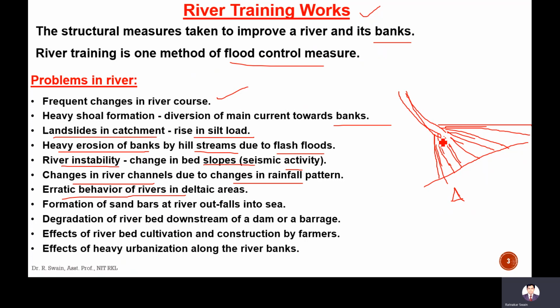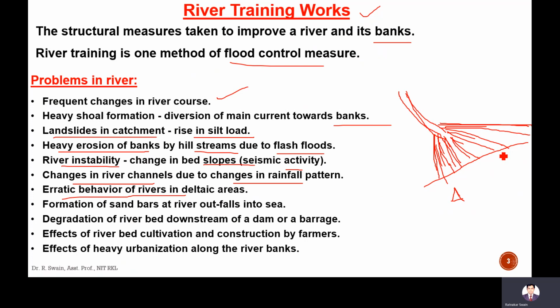Usually it is found in the plain region. Deltaic shape means there will be distribution of the river in different parts. So in the deltaic region the behavior is erratic, because there will be small channels, and the channels are unstable.